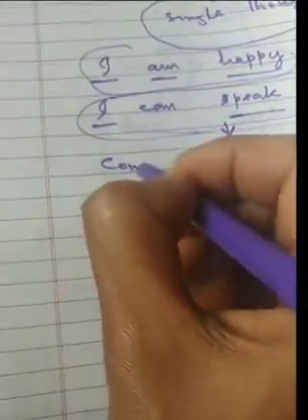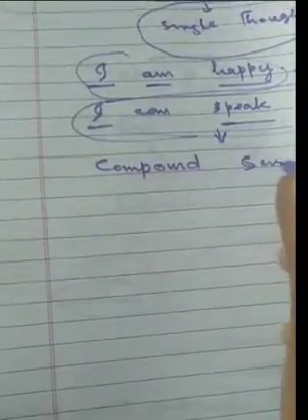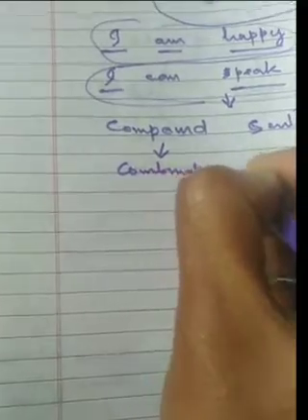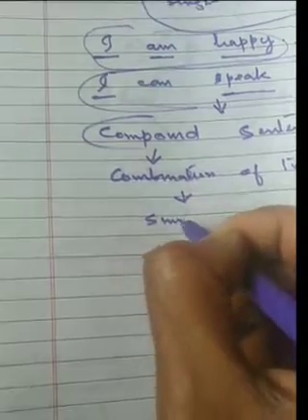Now, compound sentences. As per the word compound is concerned, it means the combination of two. Here, the compound sentence means the sentence in which there are two simple sentences.